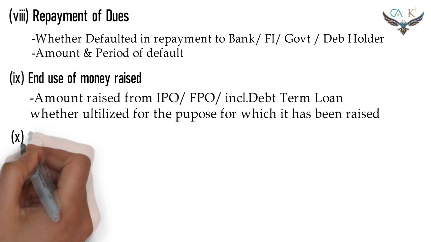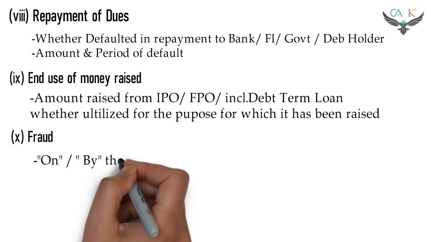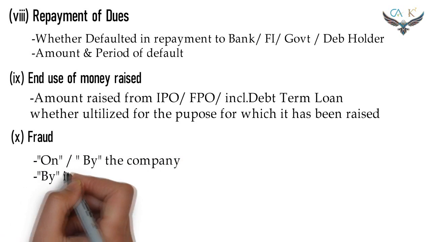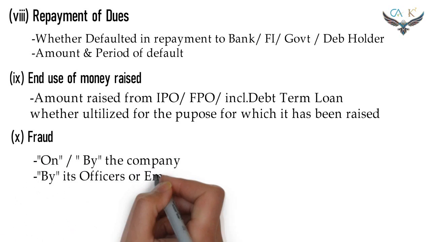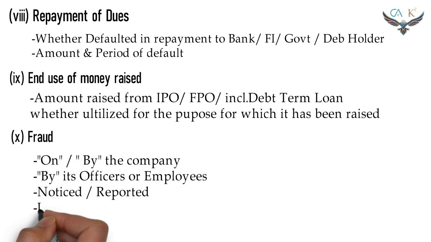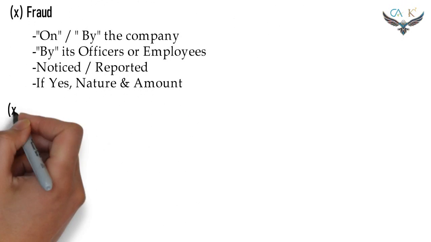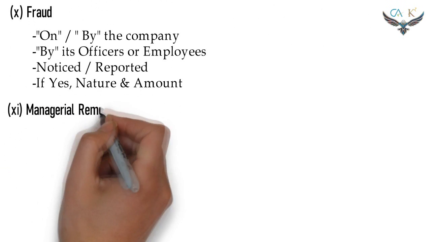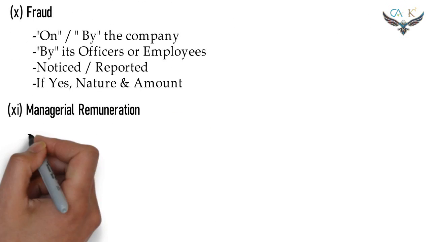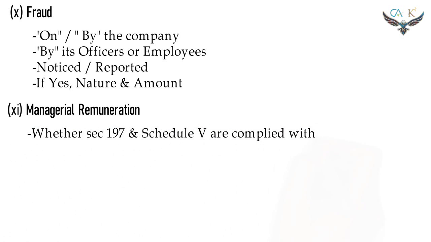Clause 10. The fraud. The following shall be reported. Fraud on the company, by the company, fraud by any of its officers or employees of the company, whether noticed or reported during the period. If yes, the nature and the amount of fraud shall be reported. Clause 11. The managerial remuneration. The following points shall be reported. Whether the provisions of section 197 and schedule 5 have been complied with.